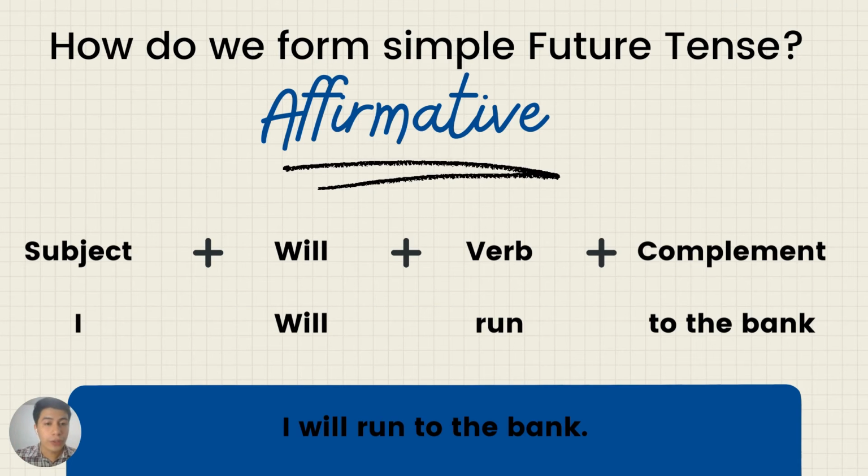First, we're going to create affirmative sentences. It's really simple. We just have to follow the structure: subject plus the auxiliary will plus our verb in the base form plus a complement. So I have my subject, I, the auxiliary will, my simple verb, run, and my complement to the bank. So my final sentence says, I will run to the bank. Maybe we have to do something important. So I will run to the bank tomorrow.